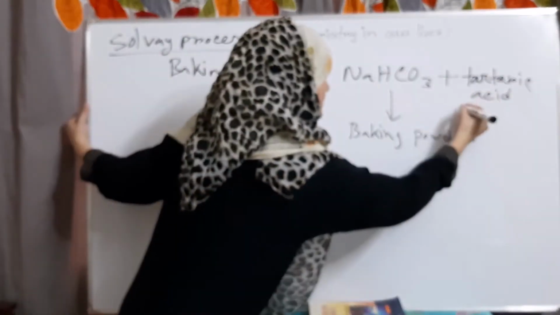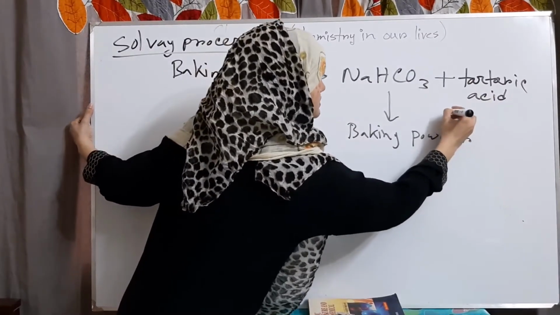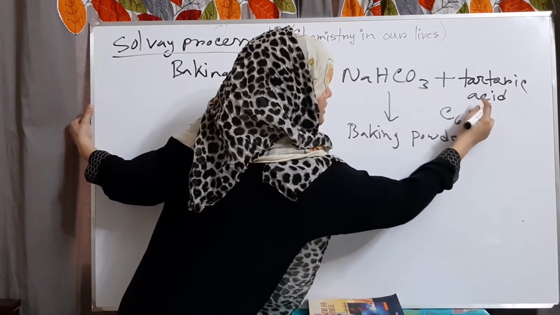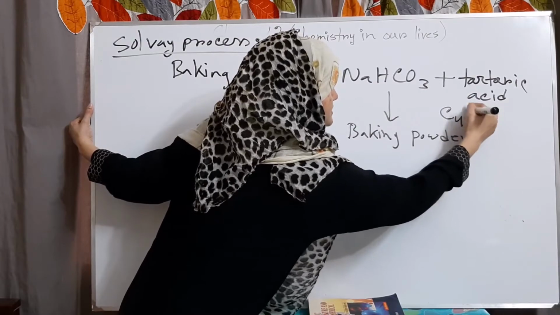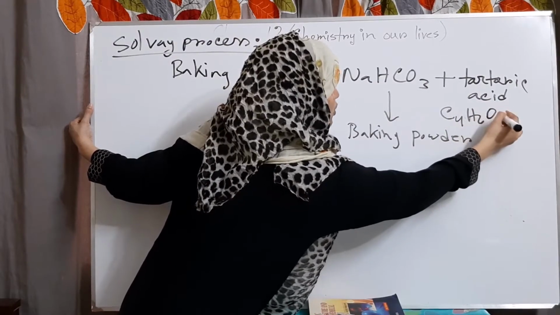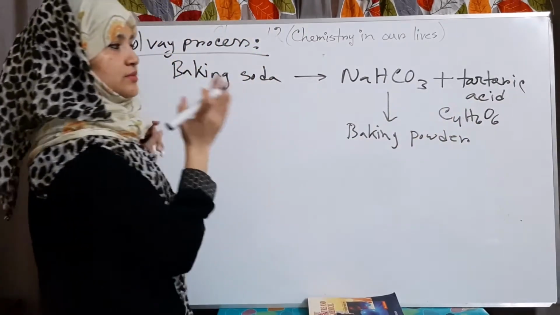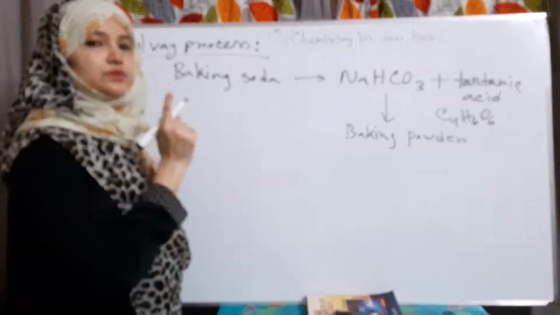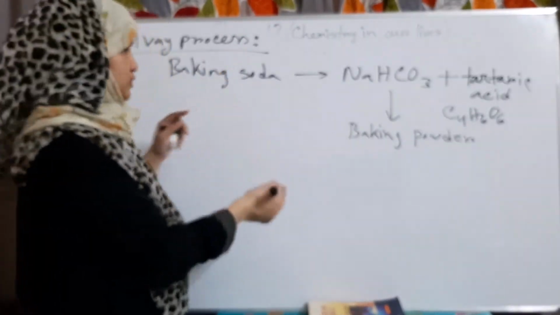Okay, and the molecular formula of tartaric acid, it's a dry acid, C4H6O6 is the molecular formula of tartaric acid. Now I will write the structural formula.